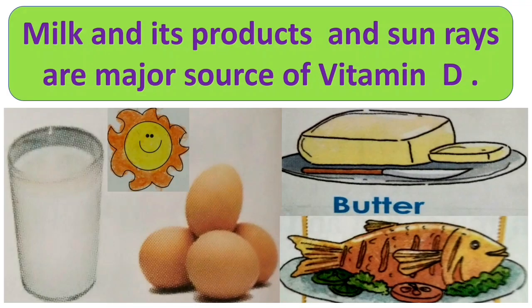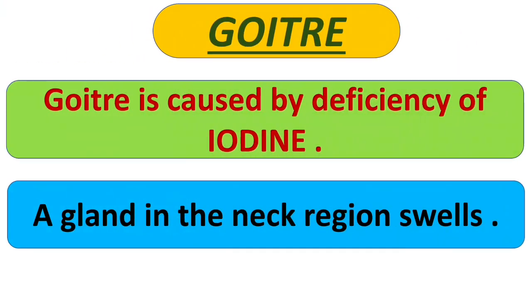Now for the prevention of rickets, we must have milk, eggs, butter, fish in our diet, as they are rich in vitamin D. And one more thing, sun rays are the major source of vitamin D. Okay children.